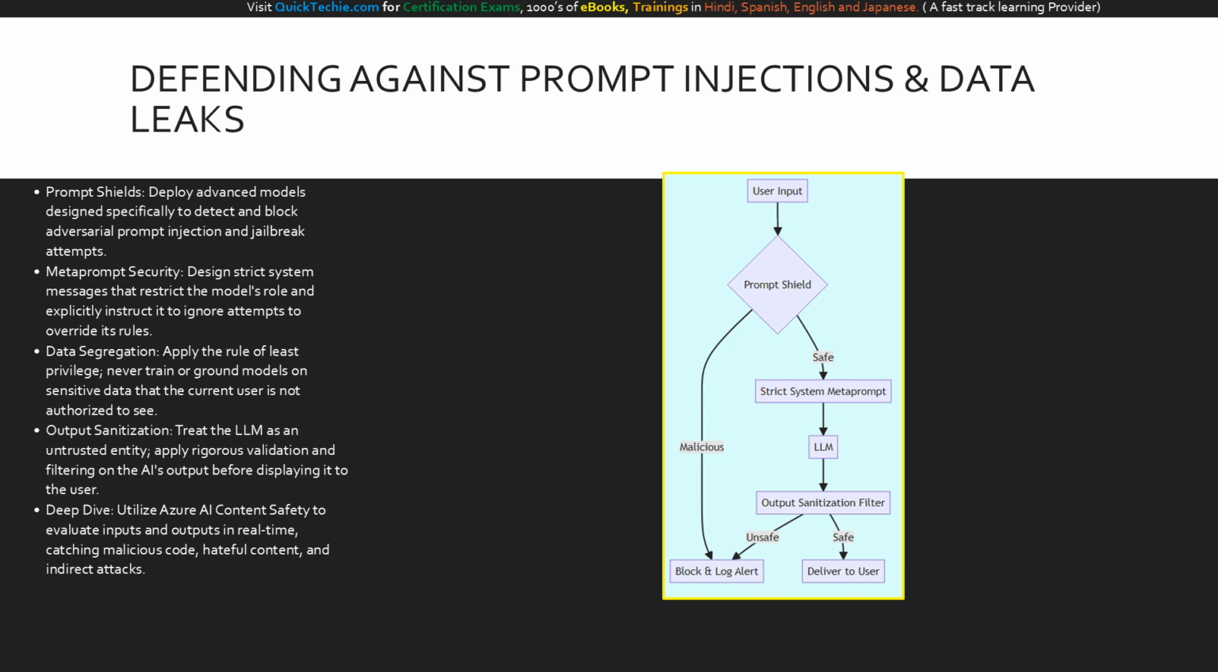The user input hits the prompt shield first. If it's malicious, it is immediately blocked and an alert is logged. If deemed safe, it is wrapped in a strict system meta-prompt, setting unbreakable boundaries for the LLM. The LLM processes the request, but we aren't done yet. The output must pass through an output sanitization filter. If the LLM was somehow tricked into generating malicious code or leaking data, this filter catches it and routes it back to the block and log node. Only when the output is definitively verified as safe is it delivered to the user.